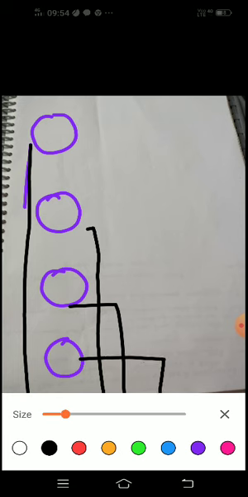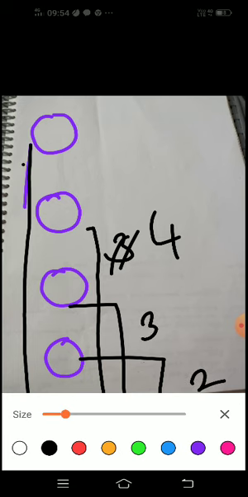Okay, this is your 5 meters. Let this distance be 5 meters. This one is 4 meters, this one is 3 meters, and this one is 2 meters. I'm sorry, this is 4, this is 3, this is 2, and this is 5.